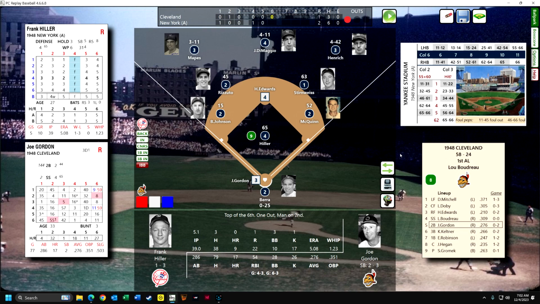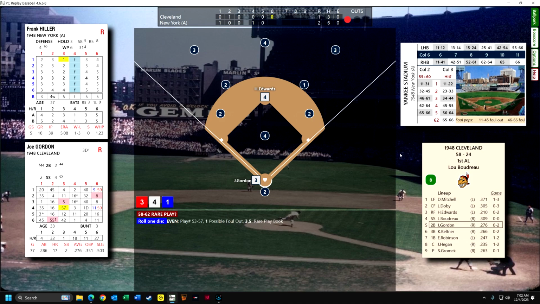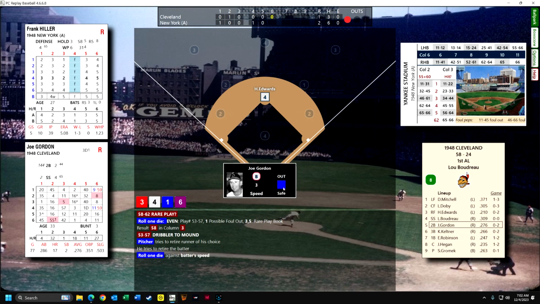Okay, Joe Gordon could get more revenge against the Yankees for trading him last year, and I think he's going to. Here we have an opportunity for a foul out, a rare play, or an infield hit, and it's an even number here on this 4th die roll. So we have a choice of throwing out the runner on second or Gordon. Gordon is slower, so with 1 out, we're going to try to throw out Gordon, but it still is a 50-50 chance, but we do get the out.